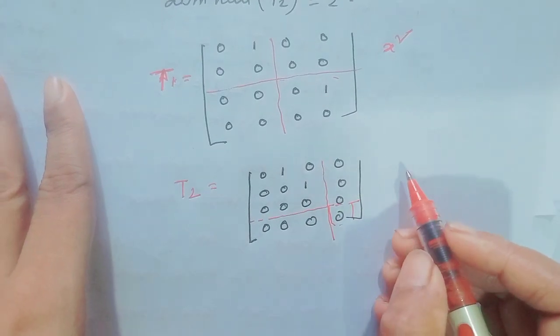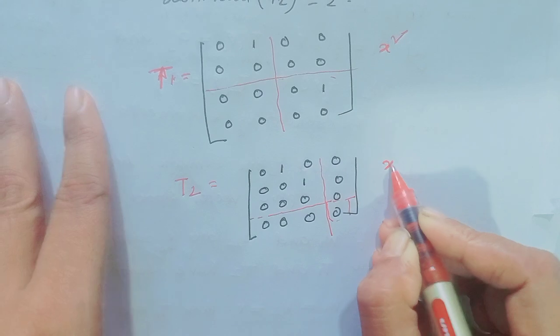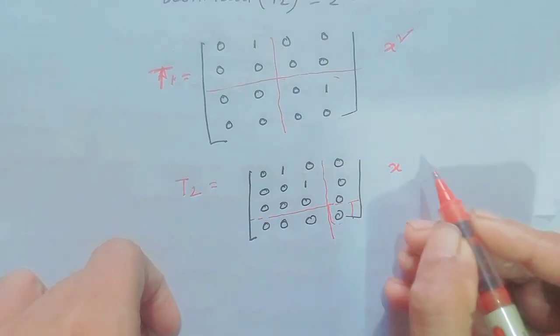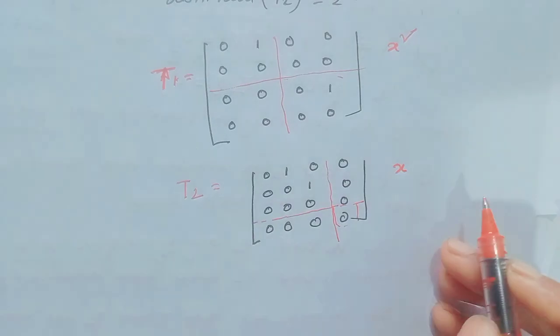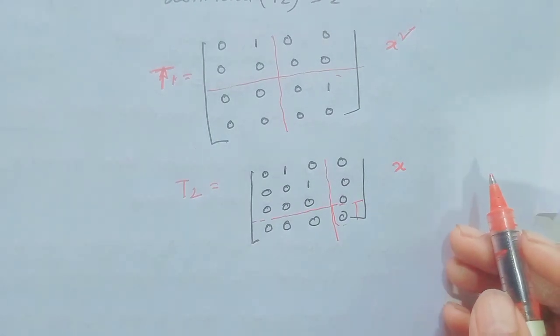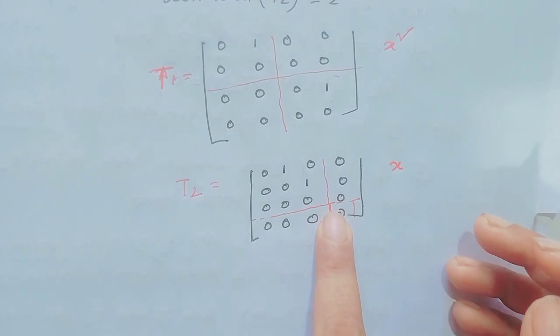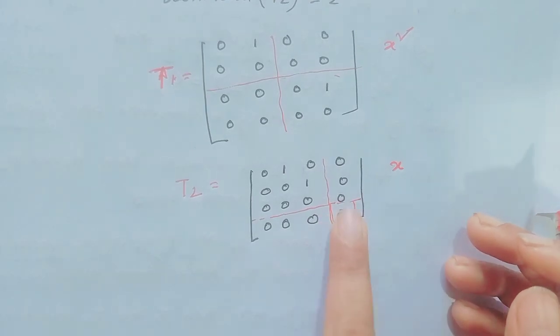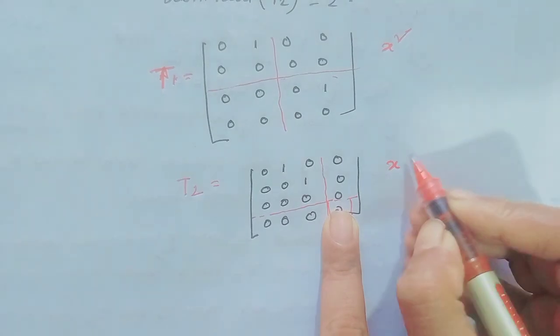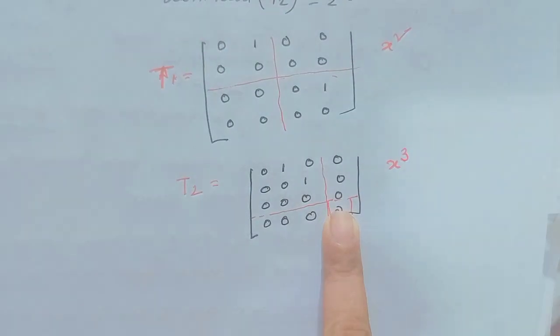Then here the minimal polynomial is, since this is a block of order 3, and all of us know minimal polynomial always represents the highest degree Jordan block. So since here there exists one block of order 3 and this is the highest order block, the minimal polynomial would be x cube.